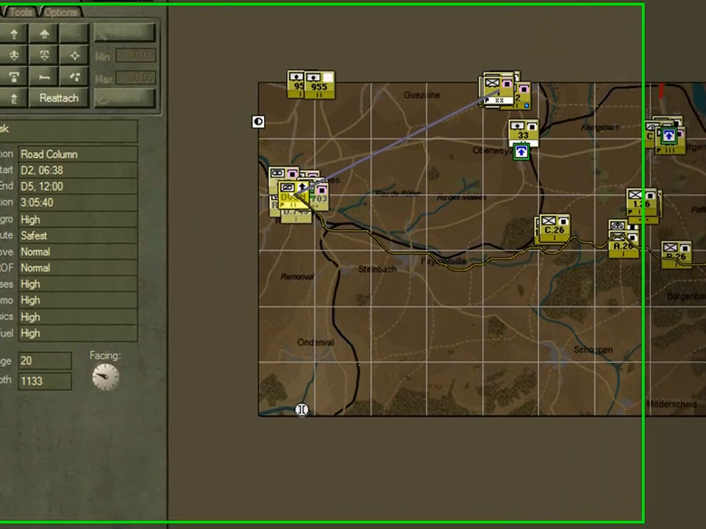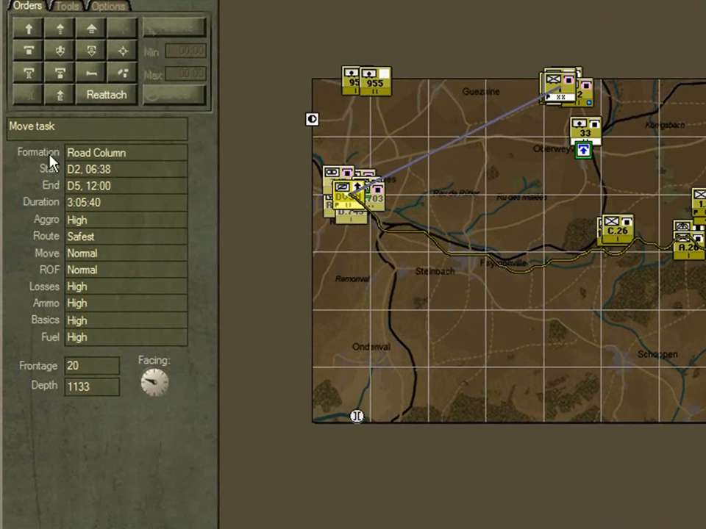Let's have a look at its planned task, and we can see here that it's chosen to use road column formation. This will see its units moving in a column with one unit at the front and the rest following behind.